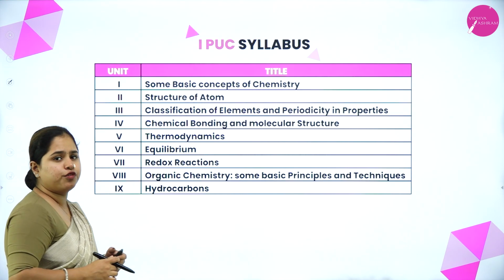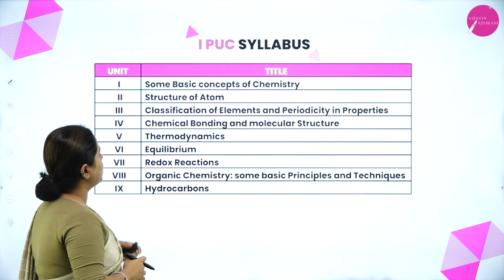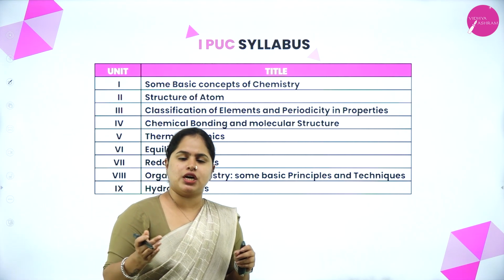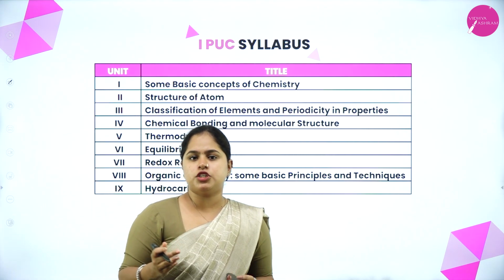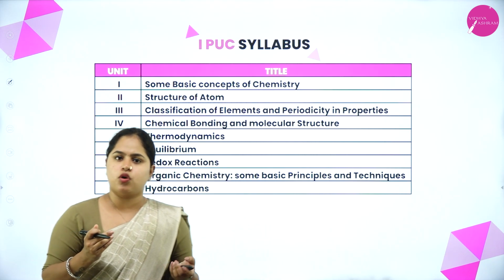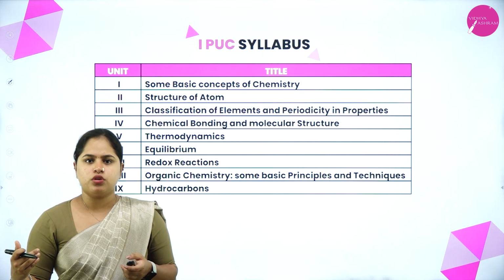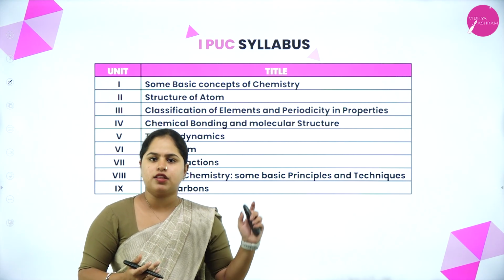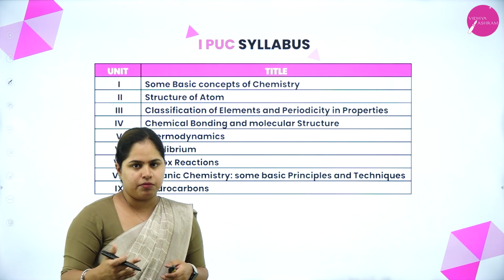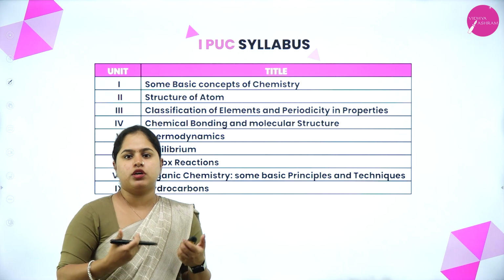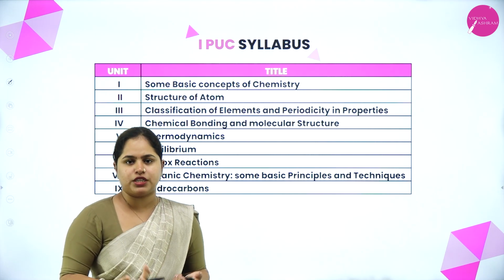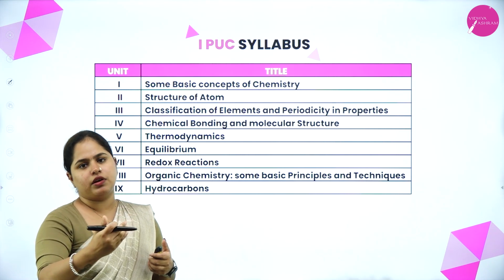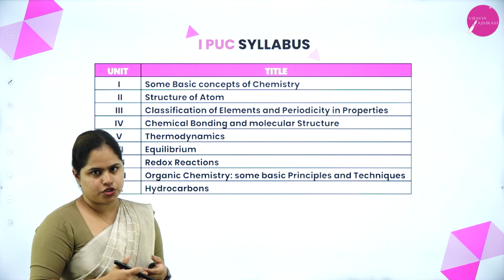Now coming on to the different chapters you are having, the first chapter is some basic concepts of chemistry. So this is a chapter which actually helps you to link or bridge between your 9th and 10th standard, what you have studied before, coming to the first PUC. So some things which you have already studied in your 9th, 10th, we are going to discuss here in the beginning, that is what is matter, what it is made up of, different properties of matter, all of that which you already are familiar with, and then thereby we will be studying some new information also.